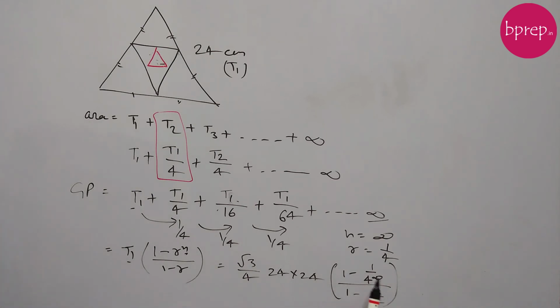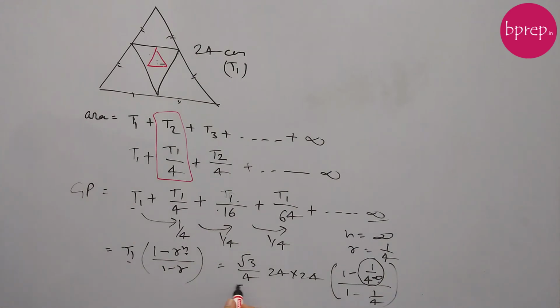Now if you see 1 by 4 to the power infinity, the denominator will be too big, and 1 by a very large number will tend to 0. So the value of this part will be equivalent to 0. So in the numerator we will have 1 minus 0, that will be 1, and in the denominator we have 3 by 4.